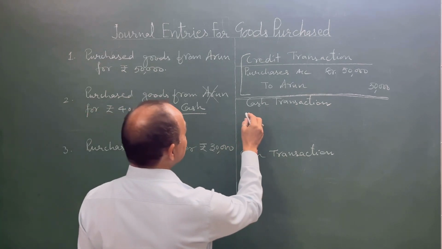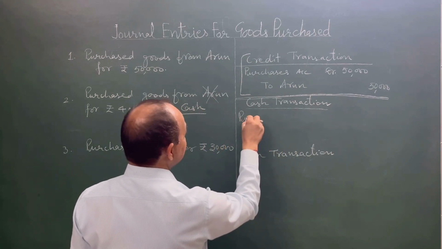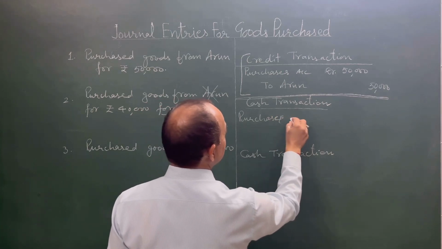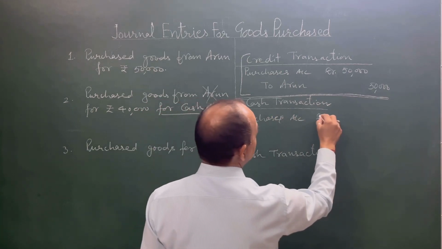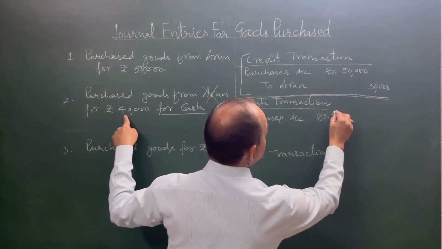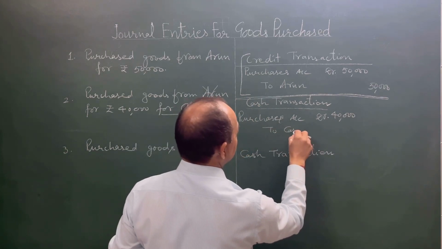So in this case the journal entry will be: purchases, again being an expense, nominal account, it will be debited, purchases account debit 40,000 to cash account.